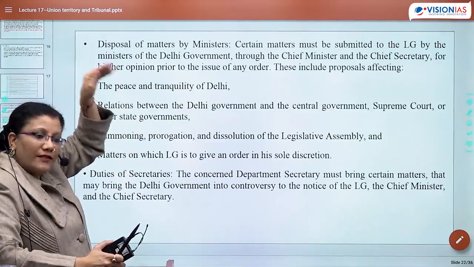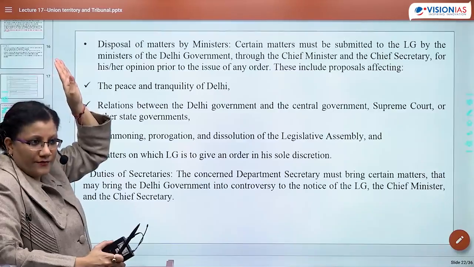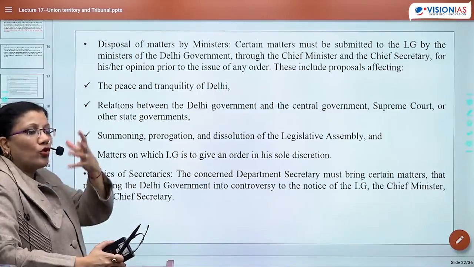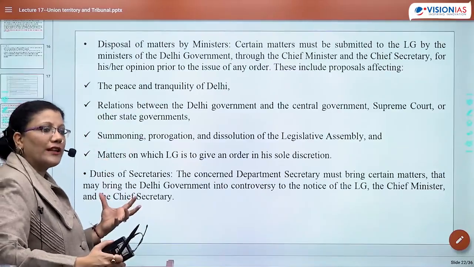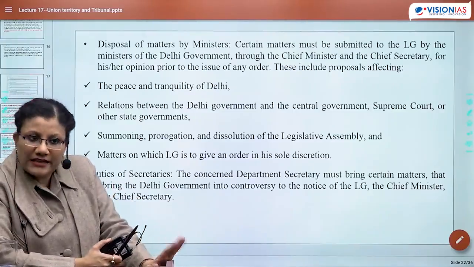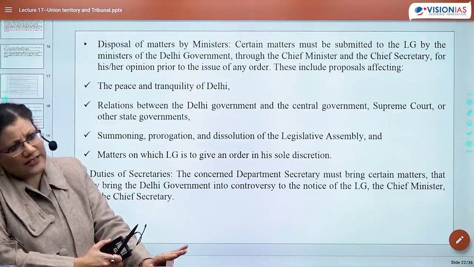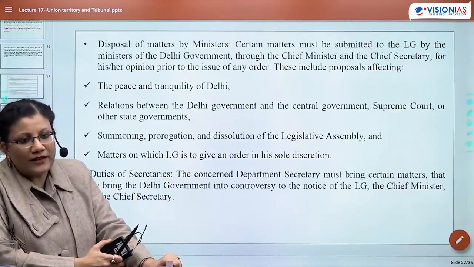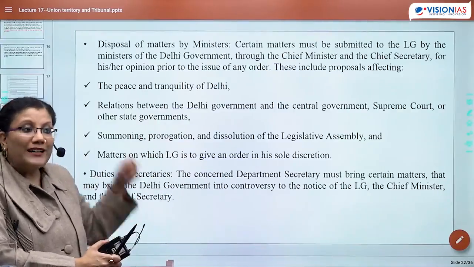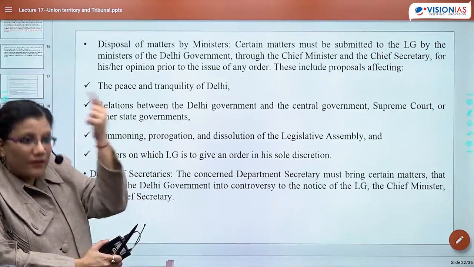LG of course can refer this matter to president, because without president he is not doing anything. So देखो, दो तरह के matters होंगे ना. एक matter होगा दिल्ली में which would be disposed entirely by CM and Legislative Assembly. Council of Ministers, Delhi Assembly will be concerned. कुछ matters ऐसे होंगे as we have already discussed, which would definitely be referred to LG.